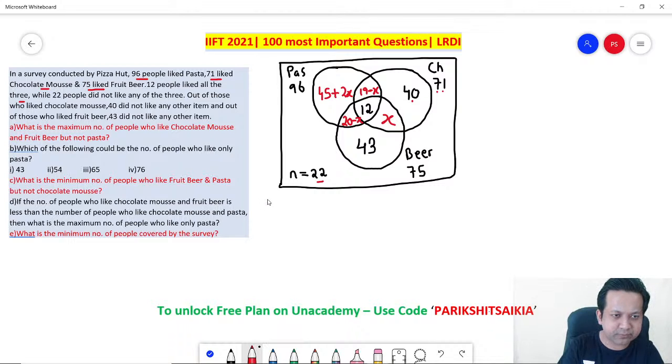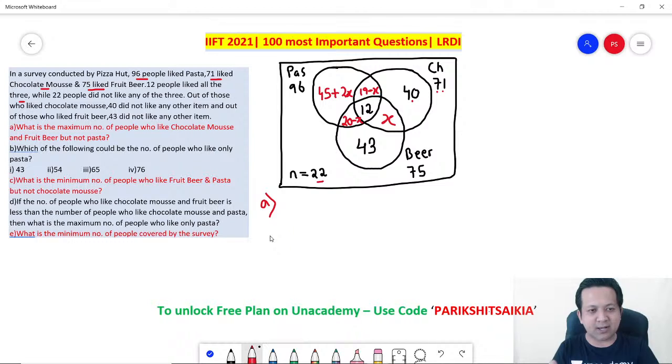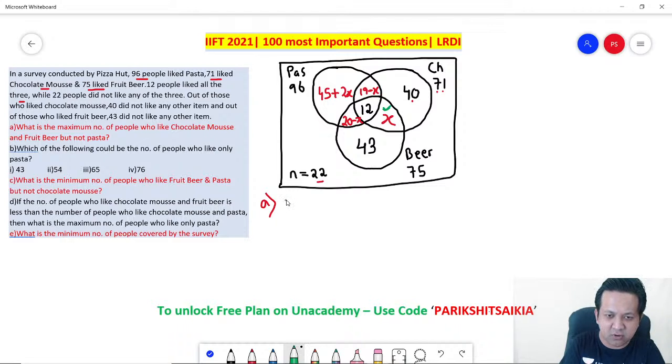Question A. What is the maximum number of people who like chocolate mousse and fruit beer but not pasta? Chocolate mousse and fruit beer but not pasta. So can I say we are talking about the region X, right? Maximize X. So basically they are asking you what is the maximum value of X. Correct? So it's very easy.